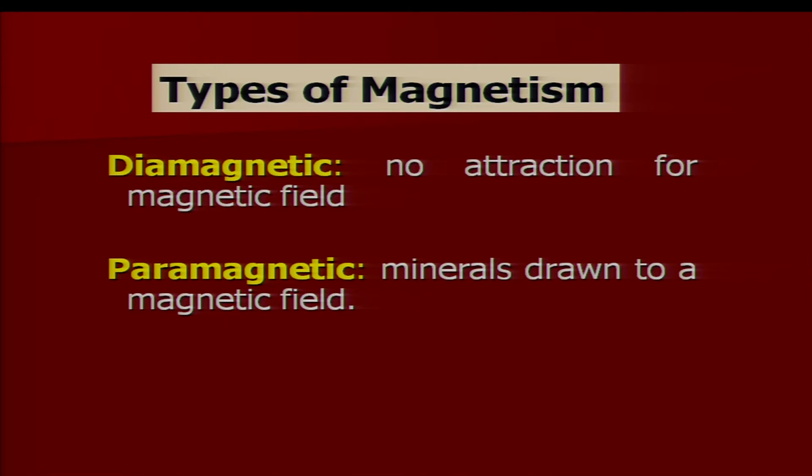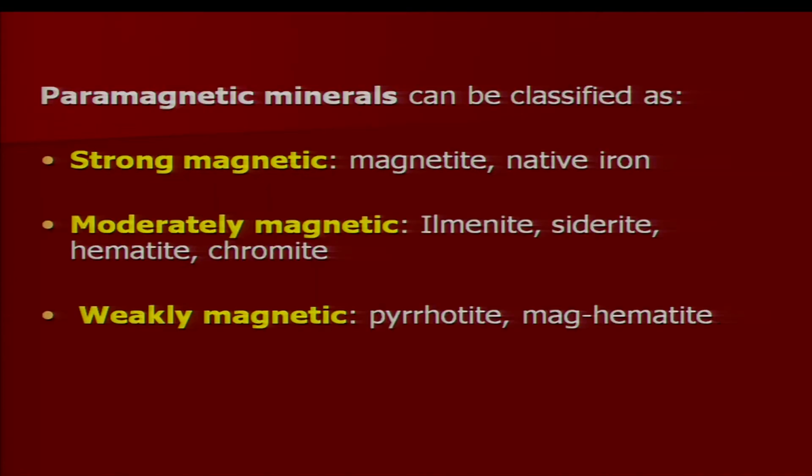Broadly speaking, magnetism is a force, and when it is applied to a mineral, it behaves in two different ways, classified as diamagnetic and paramagnetic. Diamagnetic minerals show no attraction for a magnetic field. Paramagnetic minerals are drawn to a magnetic field, such as magnetite and ilmenite.